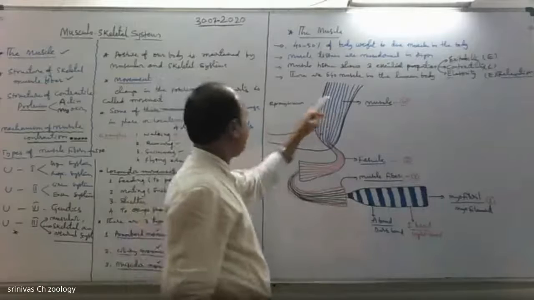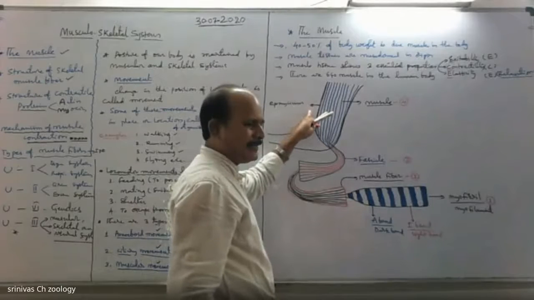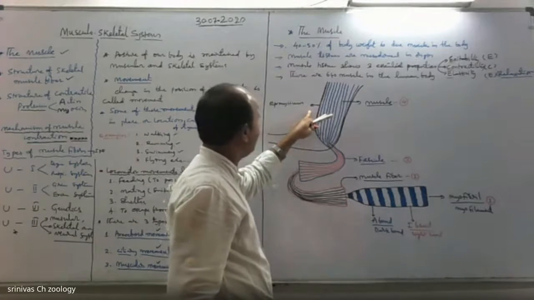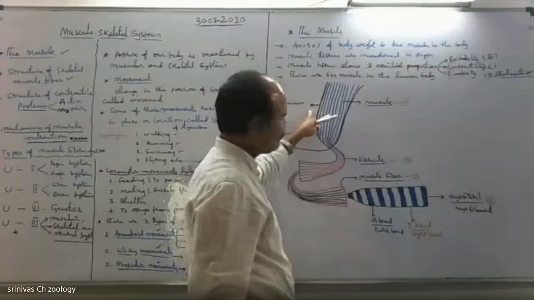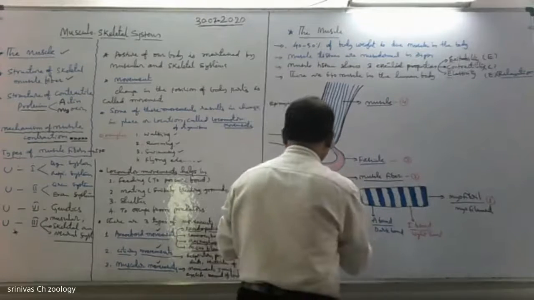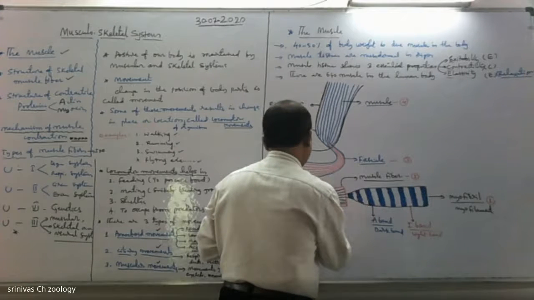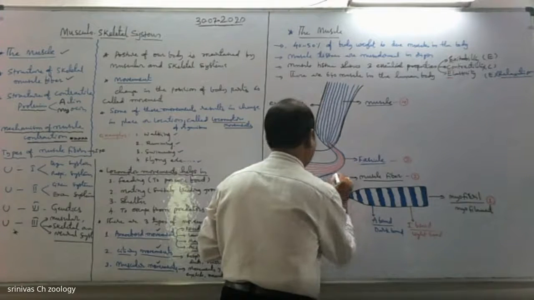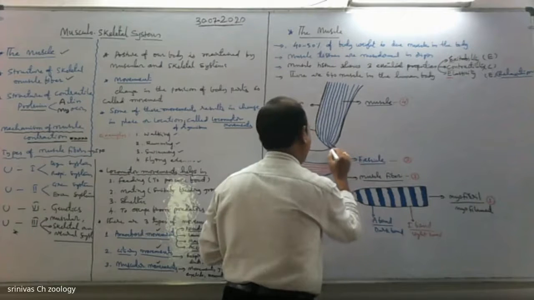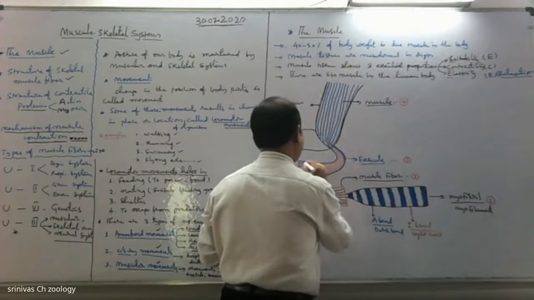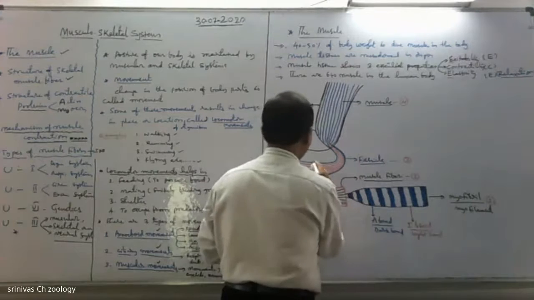See, the muscle is lined by epimysium, a connective tissue sheath called epimysium, and the fascicle is lined by perimysium. See, it is a perimysium.